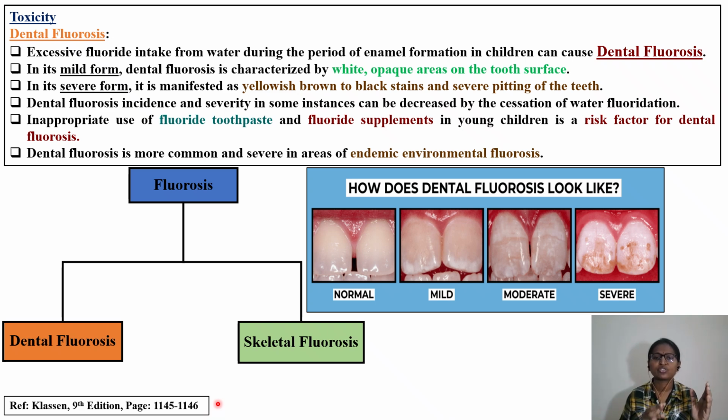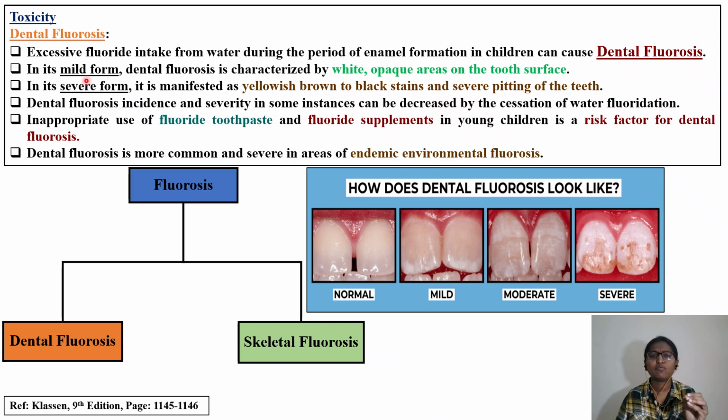One is dental fluorosis, another is skeletal fluorosis. So under dental fluorosis, excessive fluoride intake. We already have the intake value of 0.05 mg per kg in the case of adults. Excessive fluoride intake from water during the period of enamel formation in children, who are still growing, will cause dental fluorosis. So what are the reasons for causing dental fluorosis, that you have to remember.